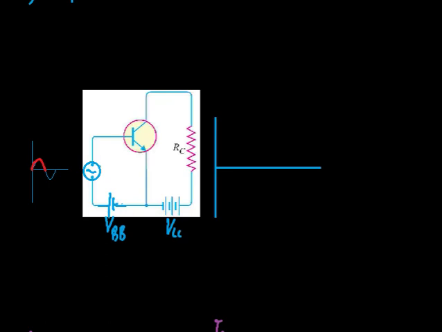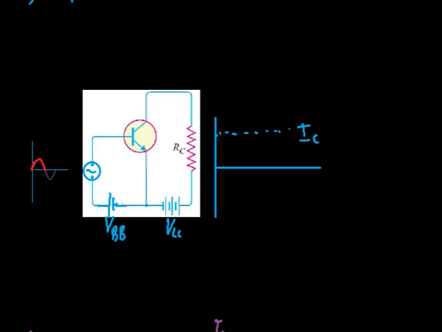Now suppose we are not applying the signal initially, that is there is no signal. Then due to this VBB, the base emitter junction becomes forward biased, so that a constant IB we will get in the input circuit, which is amplified beta times, and we will get a DC collector current, let's say IC, in the collector circuit due to the battery VBB connected in the circuit.